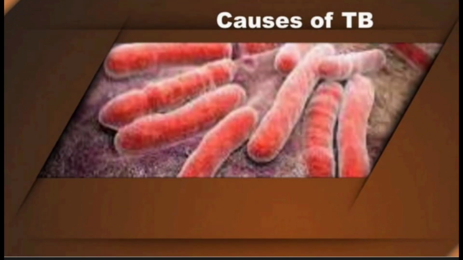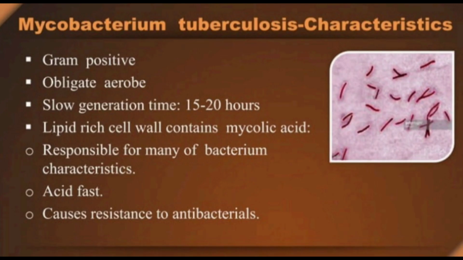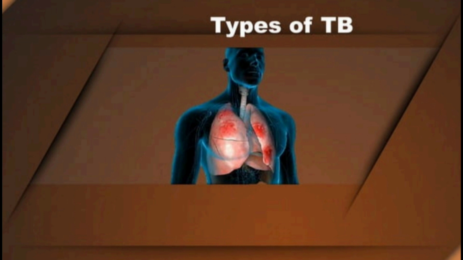Now let's see the causative microorganism of TB. The main causative microorganism of TB is Mycobacterium tuberculosis. Now let's see some of its characteristics. So Mycobacterium tuberculosis is a gram-positive bacteria and it's an obligate aerobe. Its slow generation time is 15 to 20 hours. It has a lipid-rich cell wall containing mycolic acid, which is responsible for many bacterial characteristics like acid-fastness and causes resistance to antibacterials.